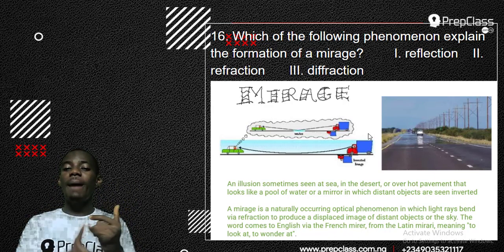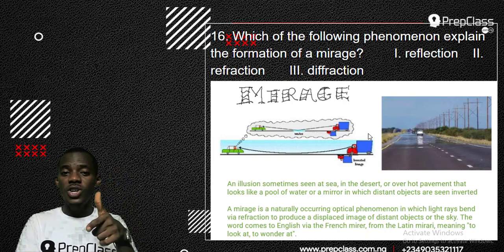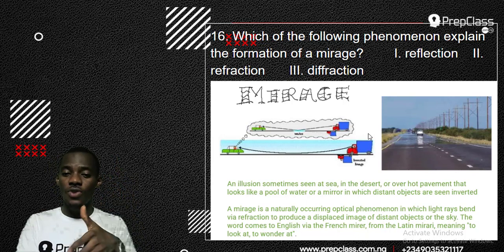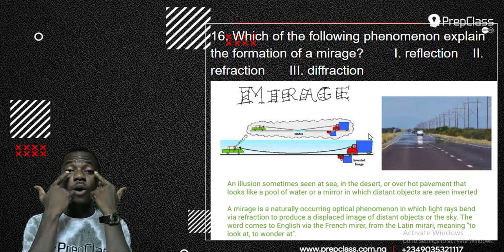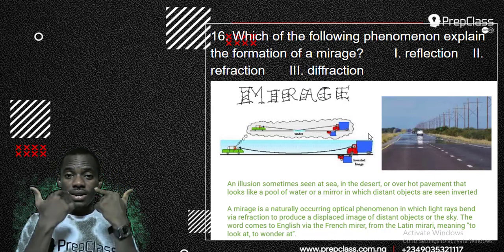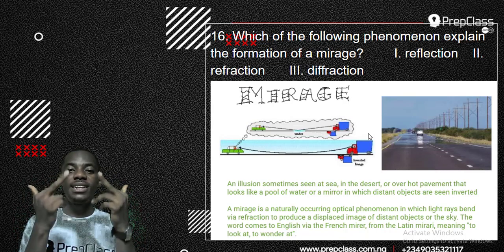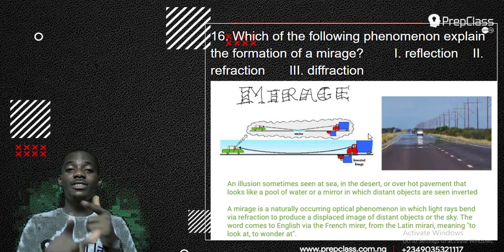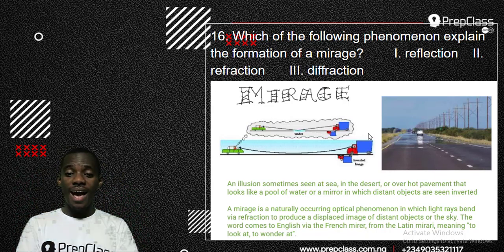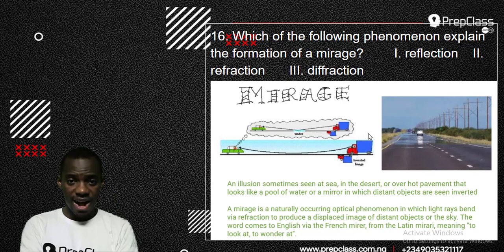So it is caused by both refraction, that's coming from the sun and coming to the earth medium and bending, the bending of the sun ray, number one, refraction, and number two, reflection from the eyes of the driver. Okay, that is looking at the mirage. So when you are driving and you see the mirage, the reflection is happening from your eye to the water point and to the coming vehicle, like in the case I have on my slide. So it is caused by both reflection and refraction, but not by diffraction.